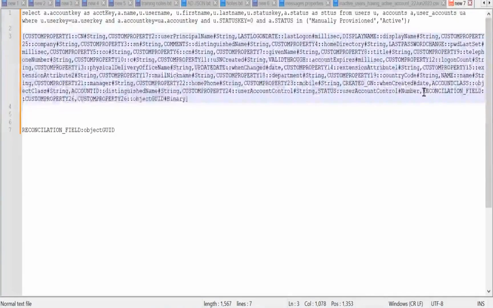You are correct, only so the reconciliation field. After that account 26 comma and from here custom property 26. I'm mentioning object ready as a binary. So there is a misplaced comma over here. Now I think it is correct. Only status double colon, user account type is number. Reconciliation field double colon as a control, custom property 26 and custom property 26 double colon as a binary, object ready as a binary. Okay.